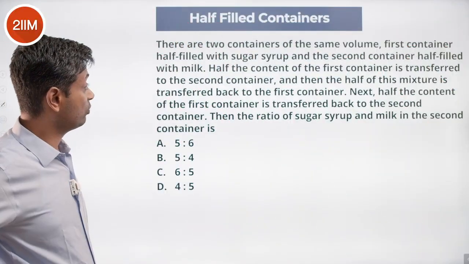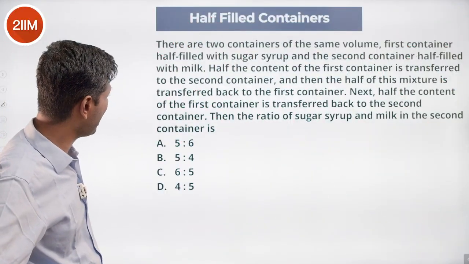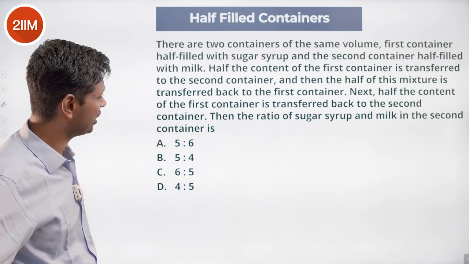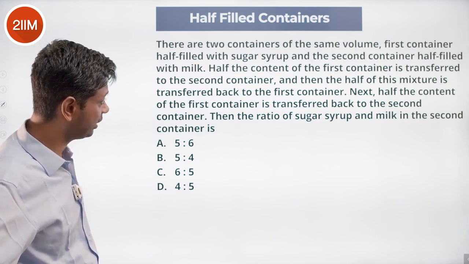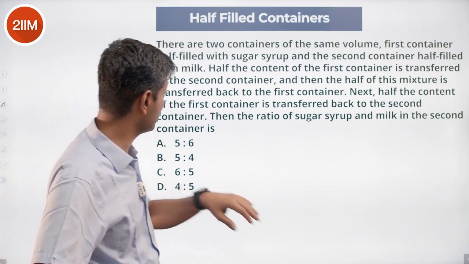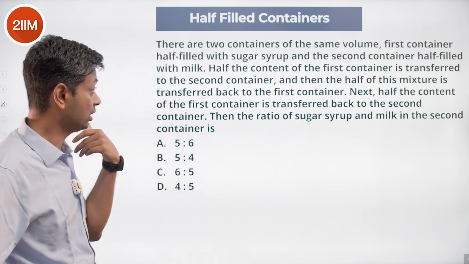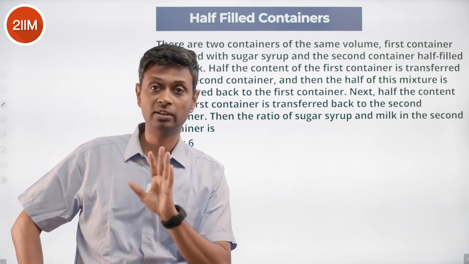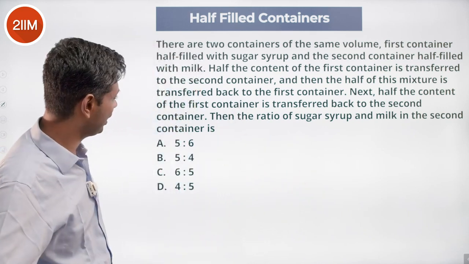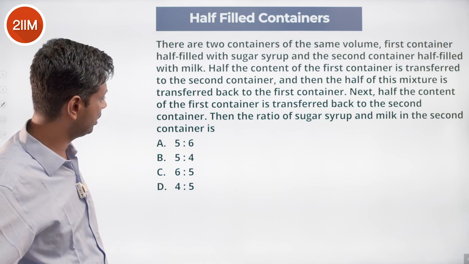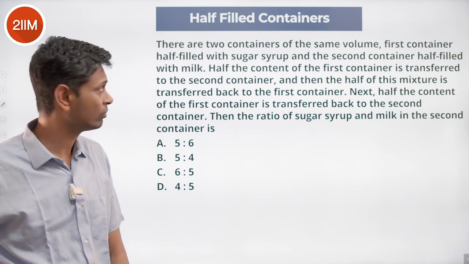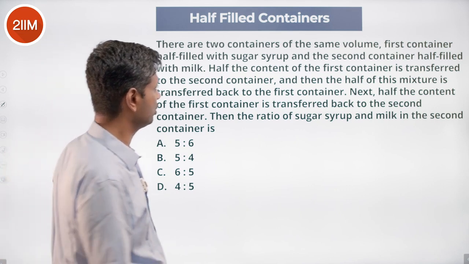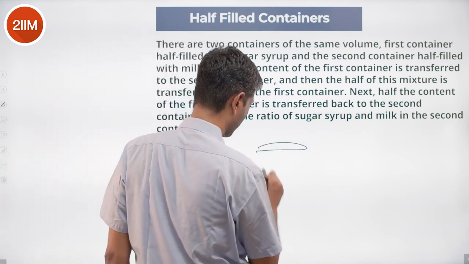Two containers of the same volume, the first container half filled with sugar syrup and the second container half filled with milk. Half the content of the first container is transferred to the second container. Then half of this mixture is transferred back to the first container. Then half the content of the first container is transferred back to the second container. We stop there, luckily. Then the ratio of sugar syrup and milk in the second container is?